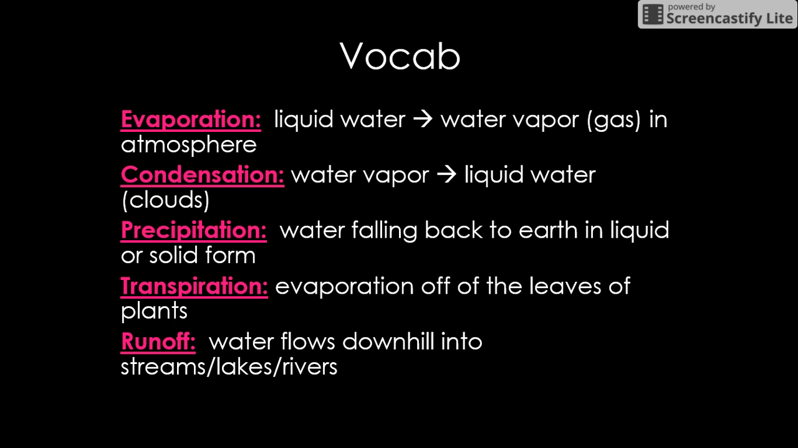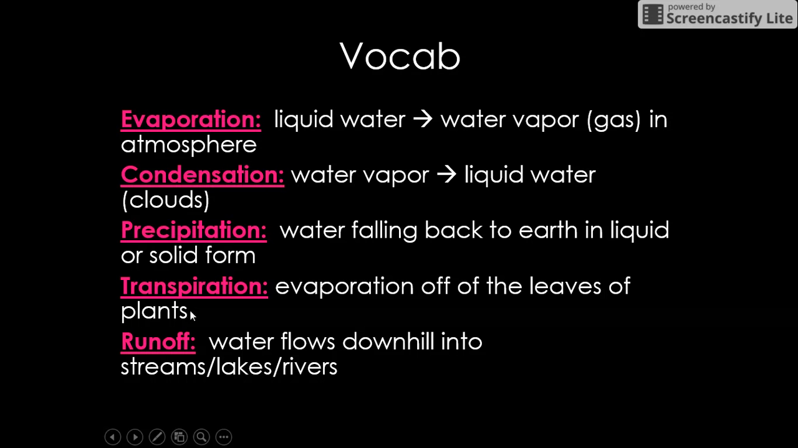So we have evaporation, which is just liquid water to water vapor. Vapor, anytime you see that word, all it means is gas. So this is in the atmosphere. Condensation, think condensation, C equals clouds. Condensation is from gas, or that water vapor, back to liquid. Precipitation is water falling back to the earth in liquid or solid form. So like rain, snow, sleet, hail.